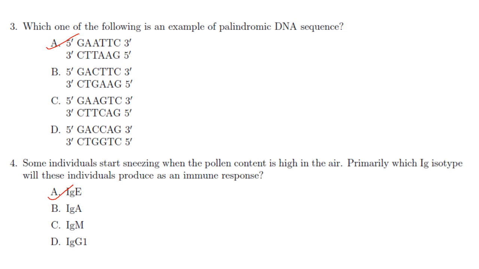Then next question. Some individuals start sneezing when the pollen content is high in the air. Primarily, which Ig isotype will these individuals produce as an immune response? They have asked about the Ig isotype, whether it is G or A or M or E or D. In this condition, sneezing when pollen content is high in the air, it results in an IgE response in the individual. So the answer here is option A.